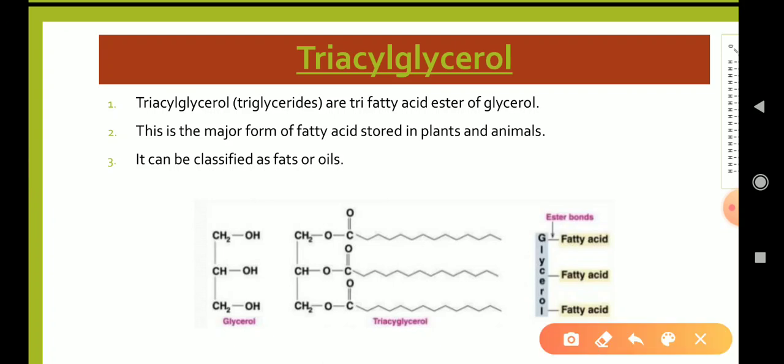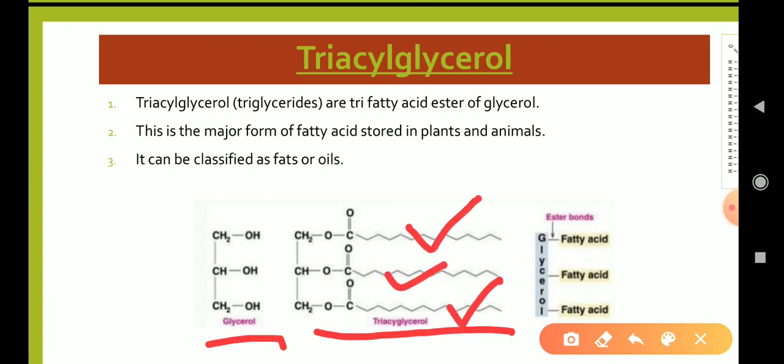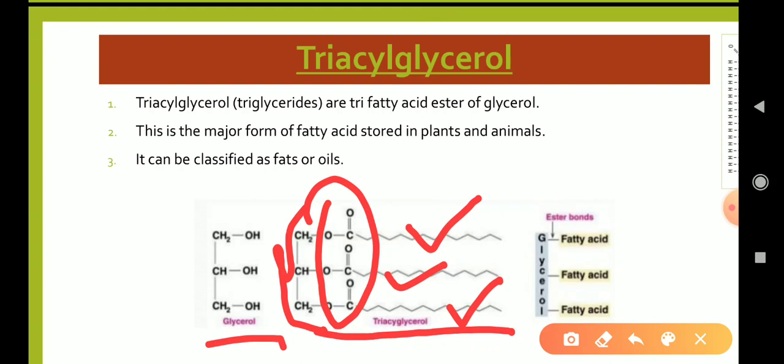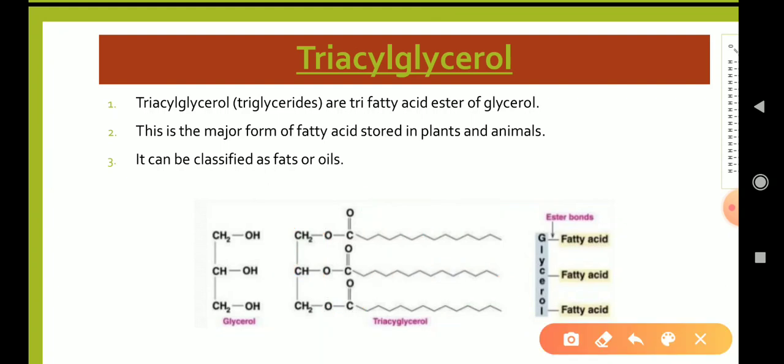Here I have given the structure of glycerol, and this is a structure of triacylglycerol which contains 1, 2 and 3 fatty acids esterified with a glycerol molecule. Here it is also shown that glycerol forms ester bonds with 3 fatty acids.